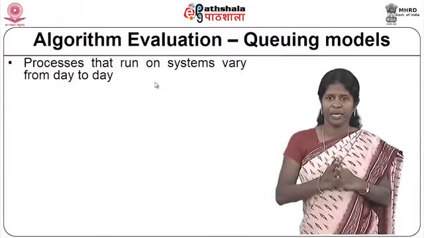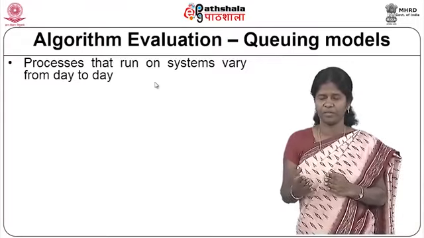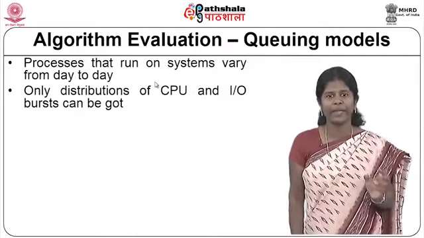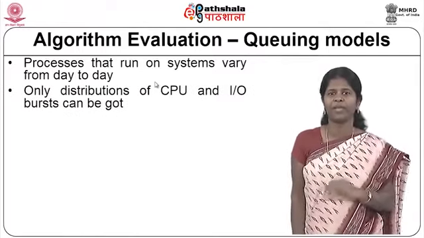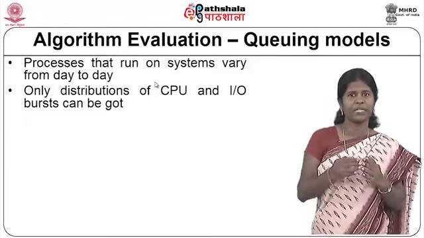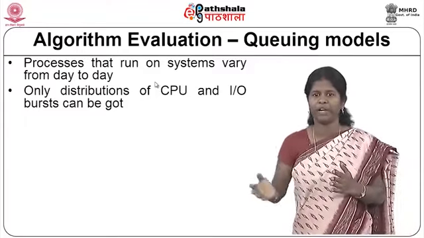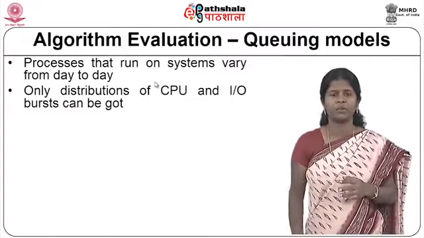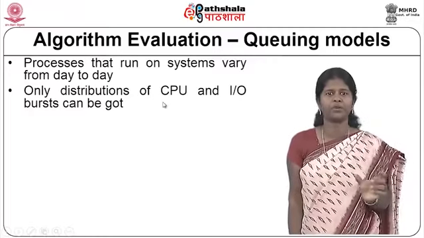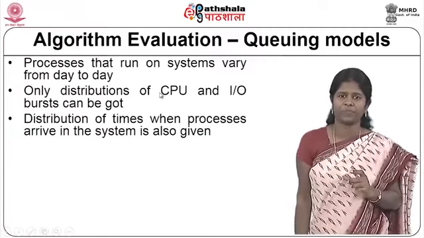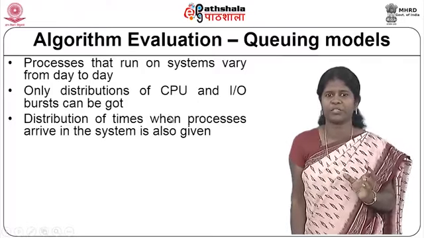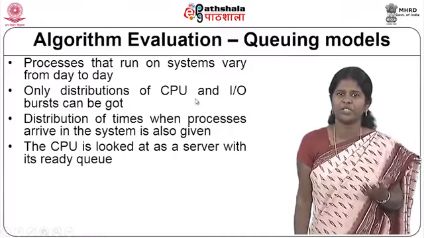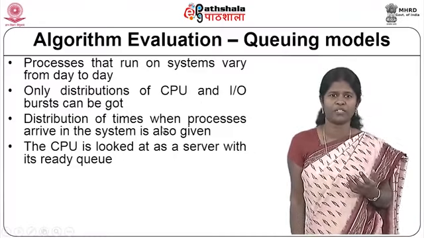So, what is done is that you move on to a next kind of evaluation, that is queuing models. In this, you get the distribution of the CPU and the IO burst, because the processes that run on a system may not be the same every day. There will be different processes run on a particular system on different days. So you try to get the distribution of the CPU and the IO burst, and the distribution of the times when the processes arrive is also given, and generally these distributions are exponential distribution.